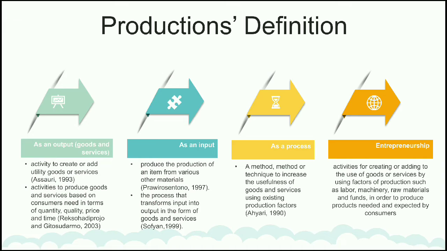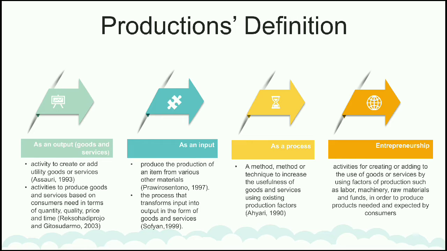And based on Reksohadiprodjo and Gito Sudarmo 2003, production is activities to produce goods and services based on consumers' need in terms of quantity, quality, price, and time.